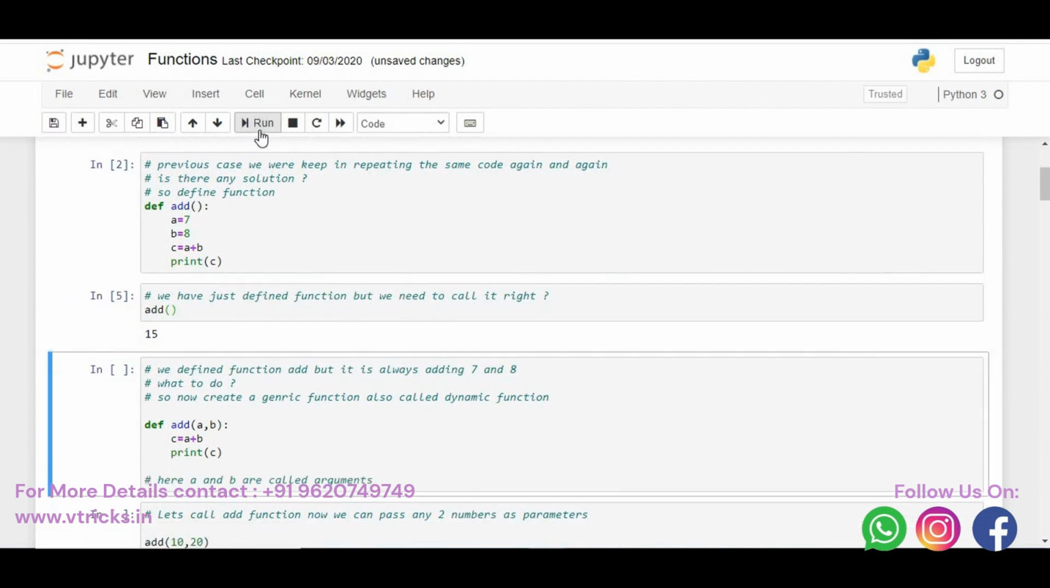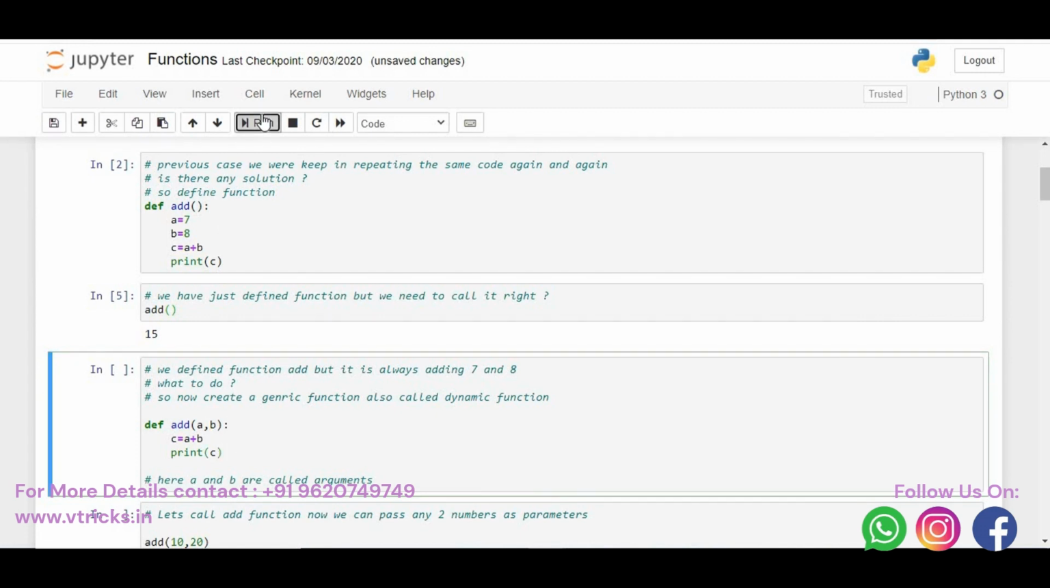But I want to change the numbers as and when needed. If that's the case, what to do? You must have the flexibility to pass whatever numbers you require, rather than making the numbers constant. So in this case, I'm defining the same add function once again, and I'm passing the arguments, which are a comma b. In this case, I'm doing c is equal to a plus b, then I say print c.